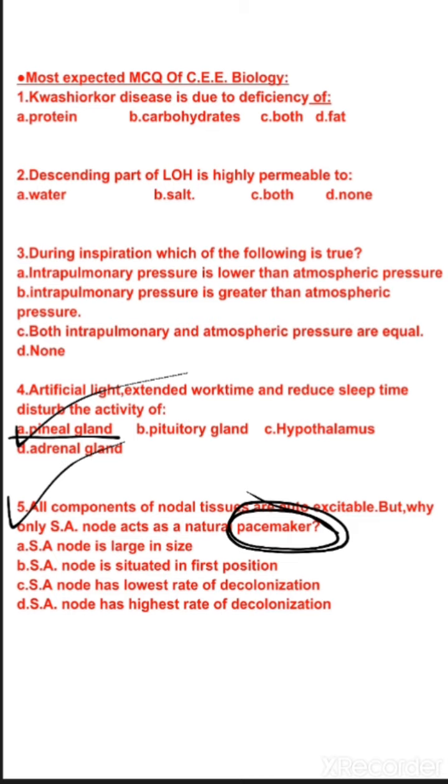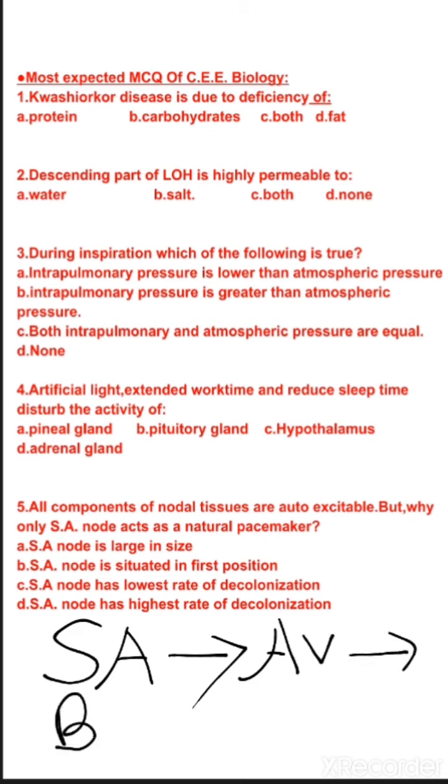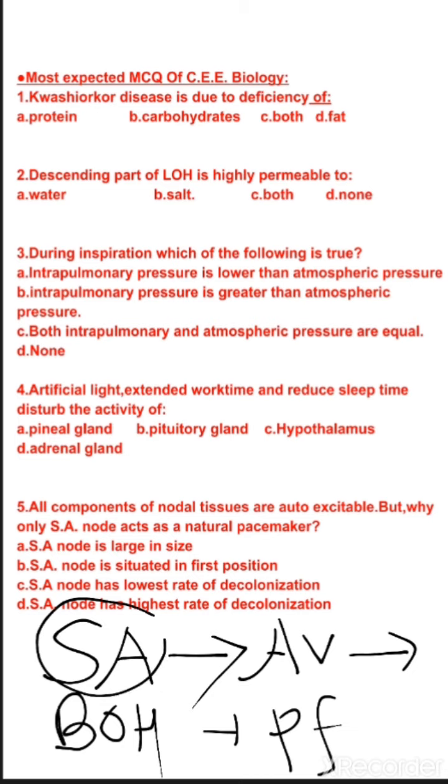Our heart has several nodal tissues such as SA node, that is sinoatrial node, AV node, bundle of His, as well as Purkinje fibers. But the frequency of the electrical impulse generated is maximum for SA node. So this acts as an electrical impulse production center. That's why it is also called the natural pacemaker.